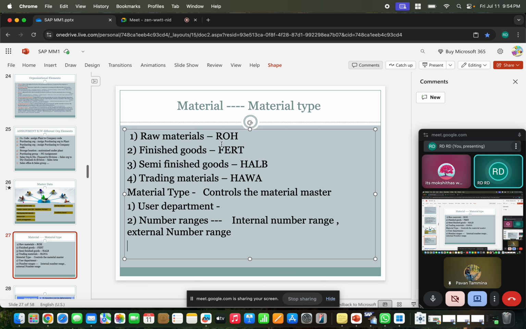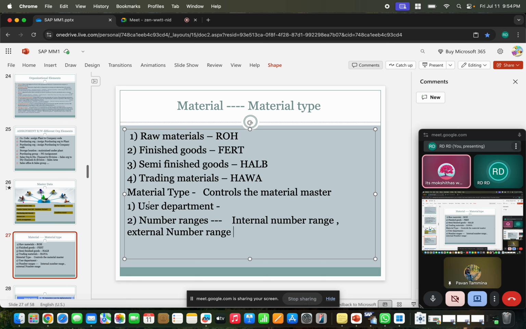So again it depends on the material type only, right? I'm defining that for this material type I always select internal number range, and for this material type I select external number range. So that's how I'm controlling it, right? Is it right? Yes, sir.